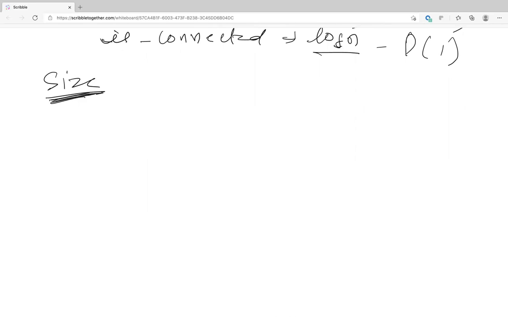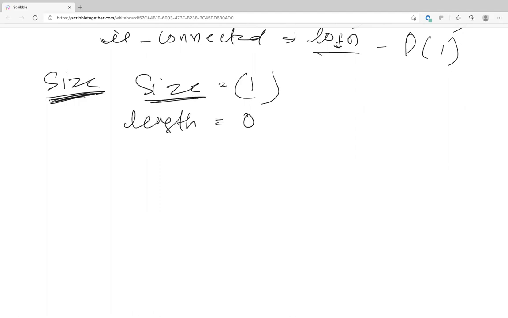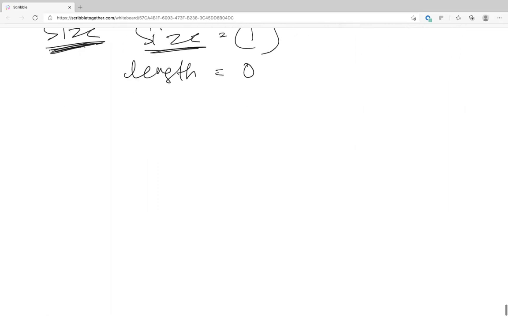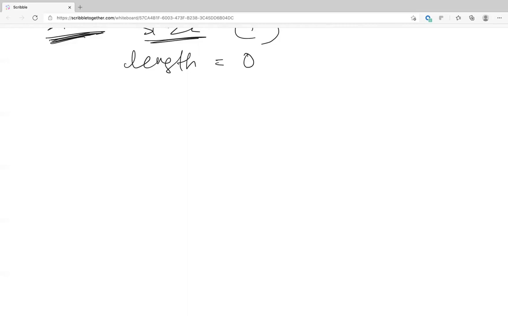Size, guys, can you code up the size one? Like initially the size of every cluster is 1, right? So initially the length of each node was 0, but here you start with size equal to 1 for every cluster, right? Devin, you're getting it? Yeah.